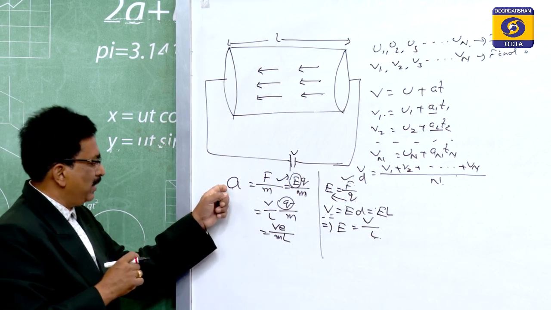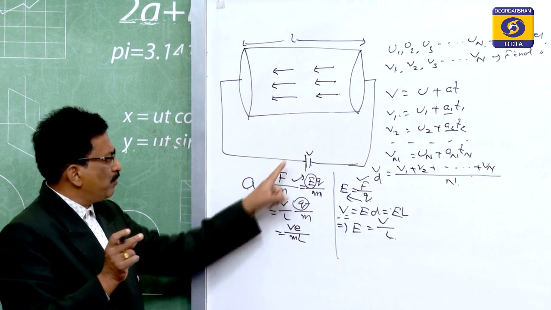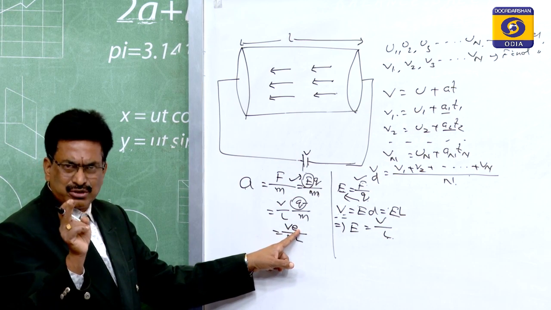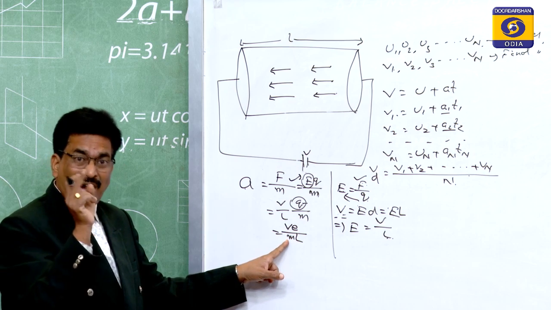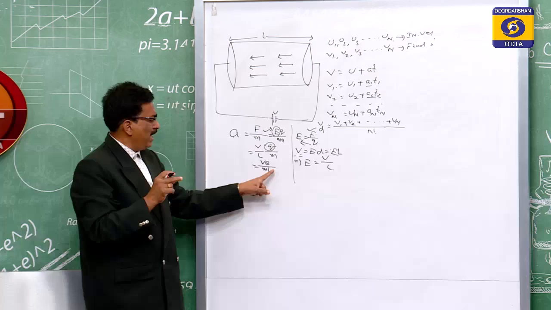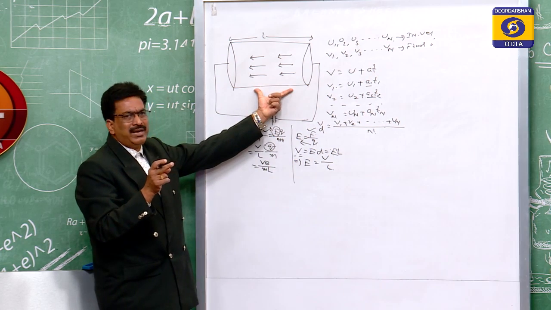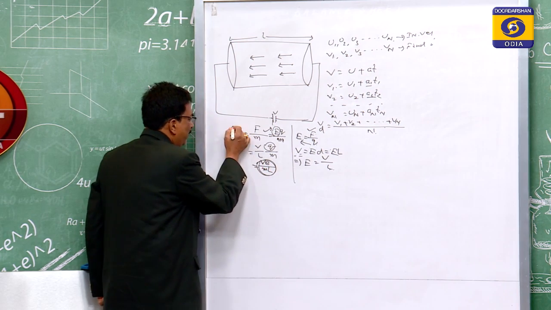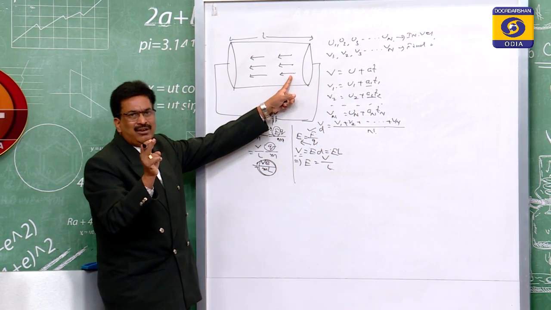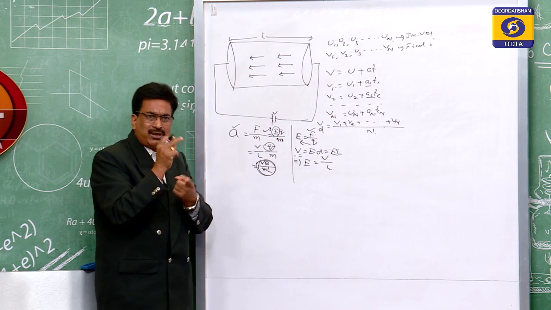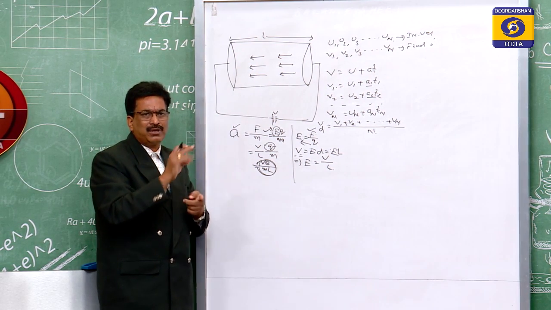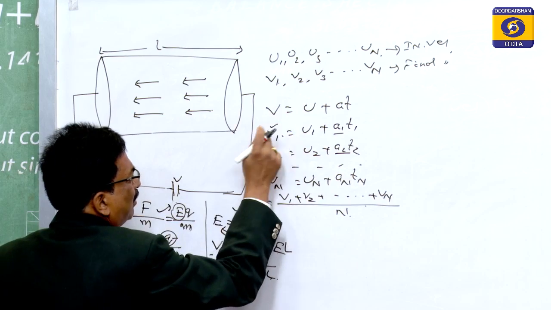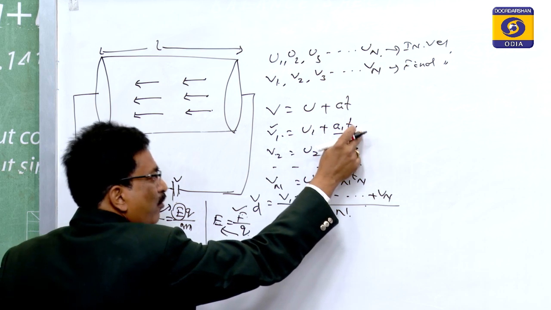If we look at this, V is the potential which is applied, that is a constant one, and e is the charge of the electron, that is also a constant. M, the mass of an electron, is also a constant. L is the length of the conductor which we have taken, that is also a constant. Means all these values are to be constant. Means the acceleration of an electron when they are bombarding with the others, the acceleration of all electrons remains constant. Therefore, for the first electron, v1 is equal to u1 plus a1 t1.